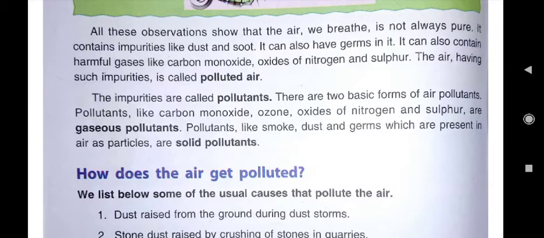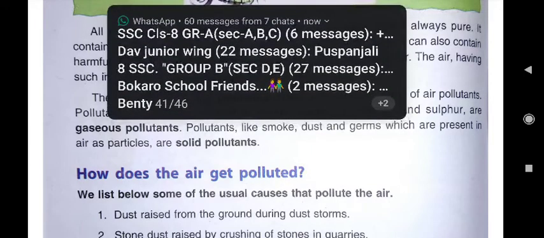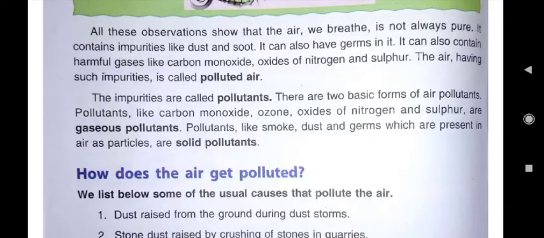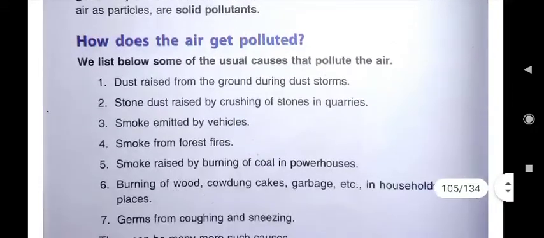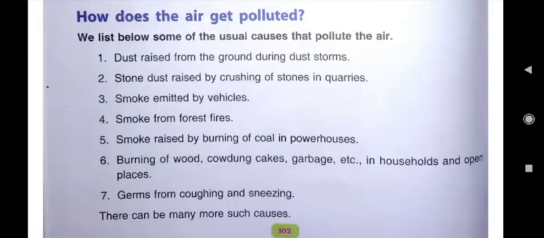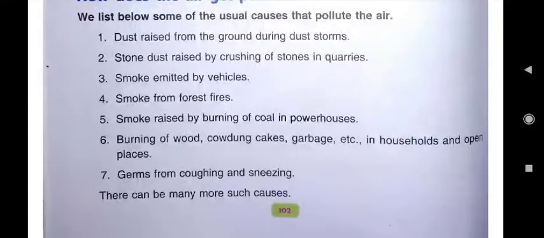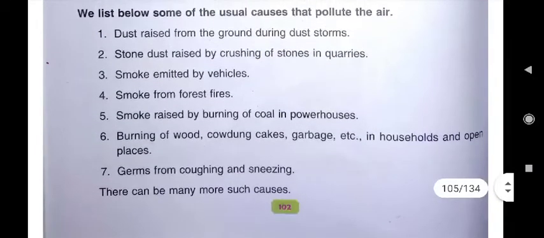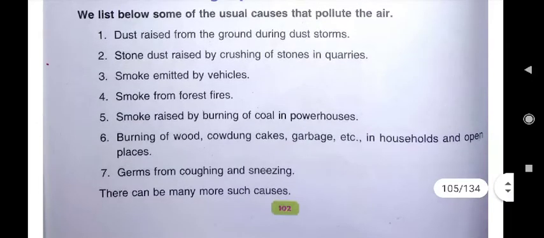Now the question is how does the air get polluted? There are different types of pollution, or the ways through which the air gets polluted. Here you see it is written how does the air get polluted. There are 7 causes given there. First one is dust raised from the ground during dust storms. Children, in hot sunny weather, you must have observed that when the wind blows, then with the wind, dust also blows. That dust makes the air polluted and dirty.